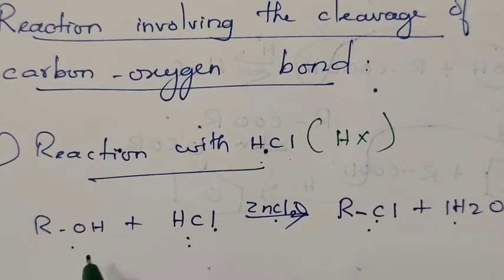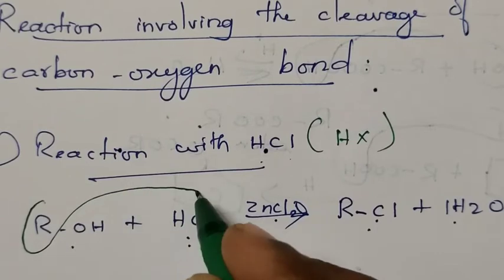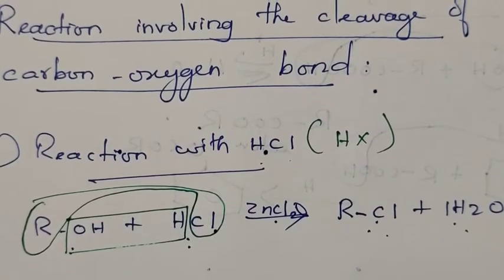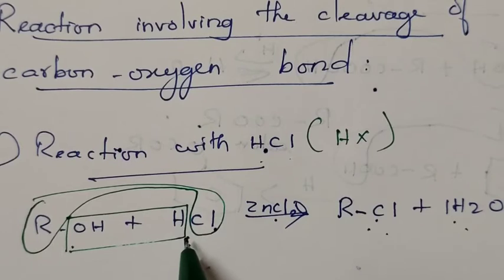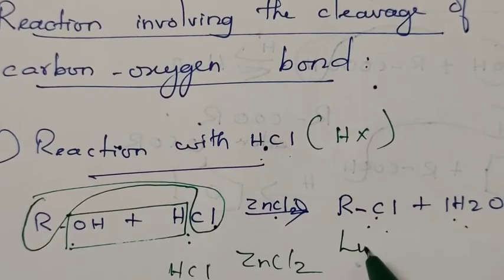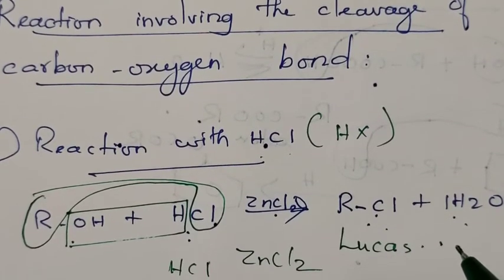How the reaction takes place: from alcohol, R reacts with Cl and gives RCl. OH and H react together to form water. The mixture of concentrated HCl and anhydrous zinc chloride is known as Lucas reagent.